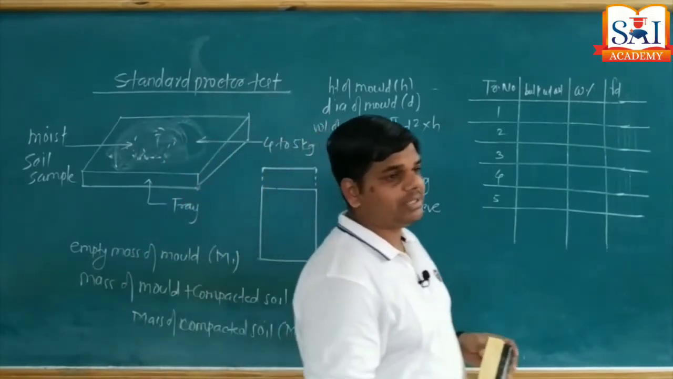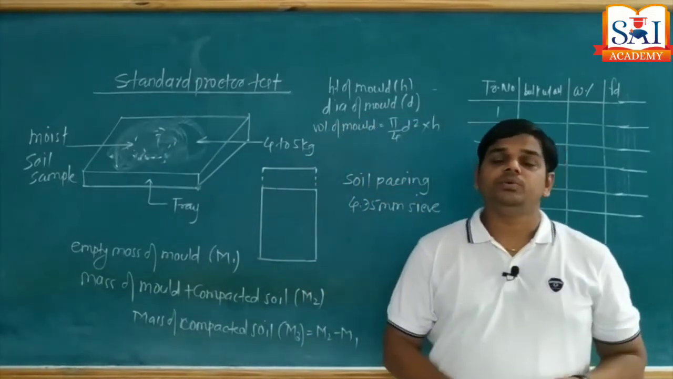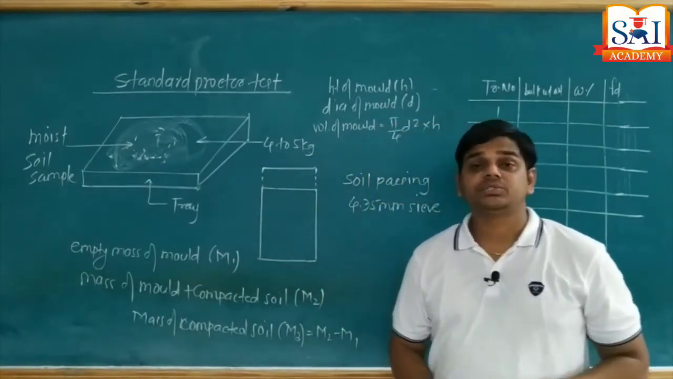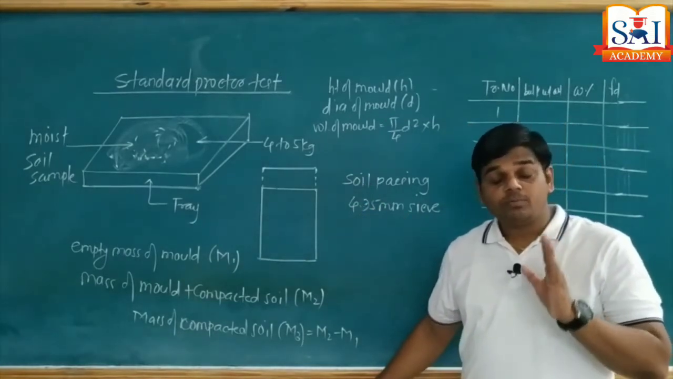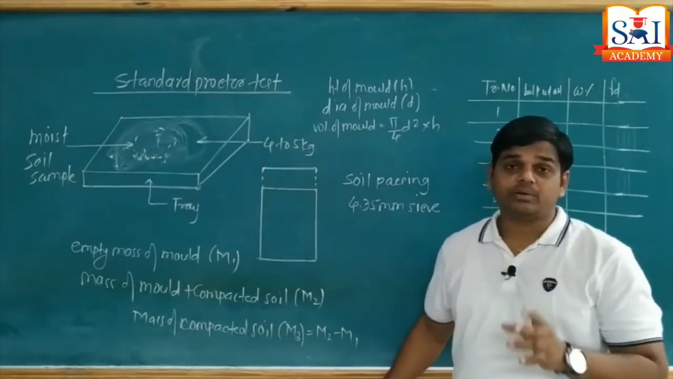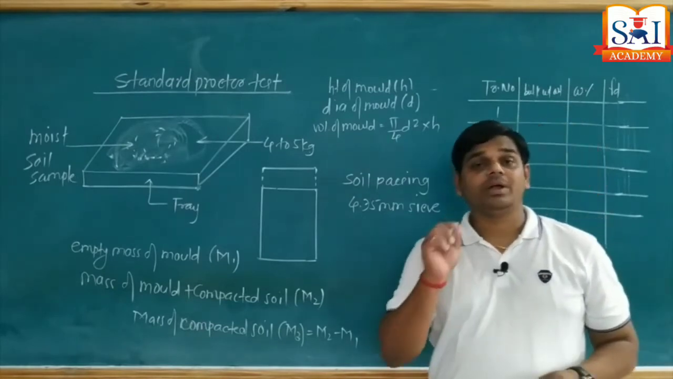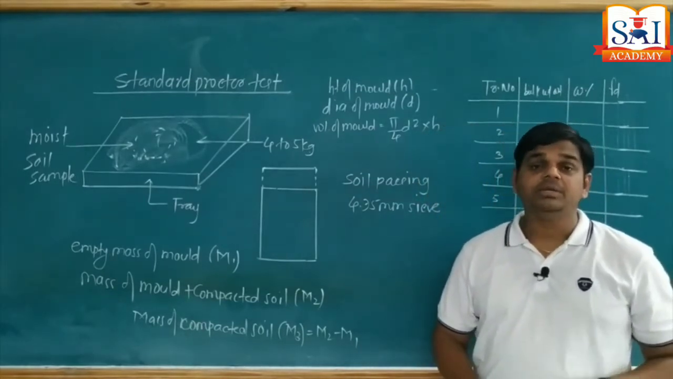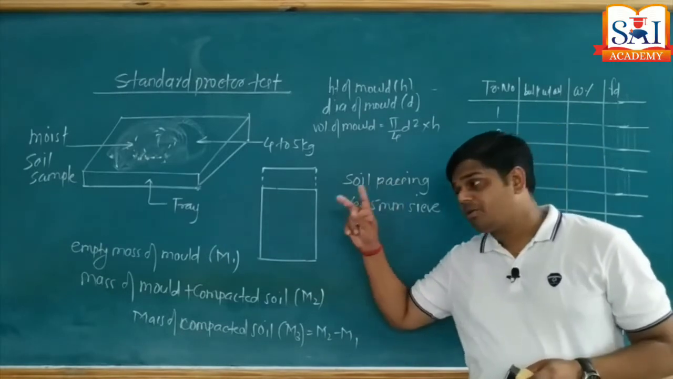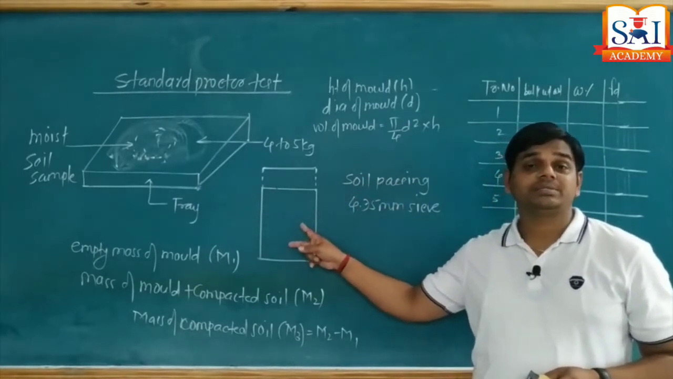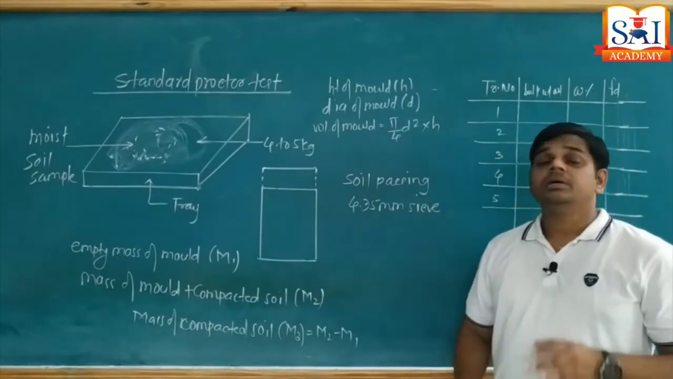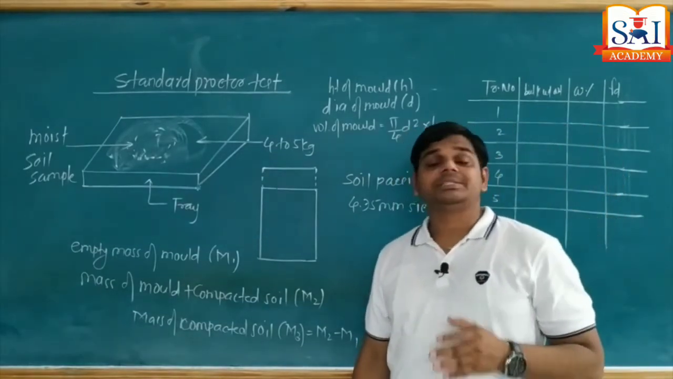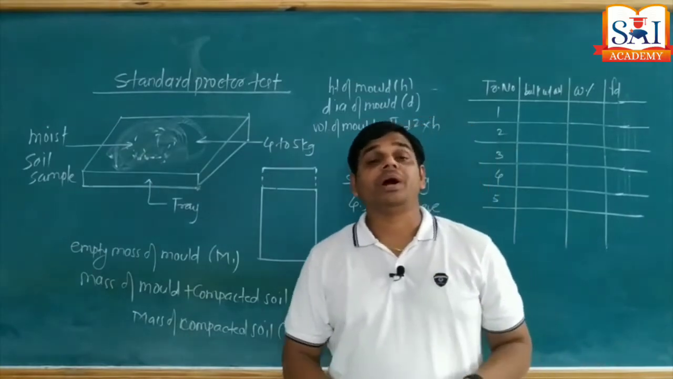Now let's talk about the soil sample. The sample used for this test must pass through the 4.75 mm sieve, not micron, mm sieve. Very important for a 1 mark question in all examinations. The soil sample in the standard Proctor test must pass through the 4.75 mm sieve. The soil sample required for this test is approximately 4 to 5 kg.